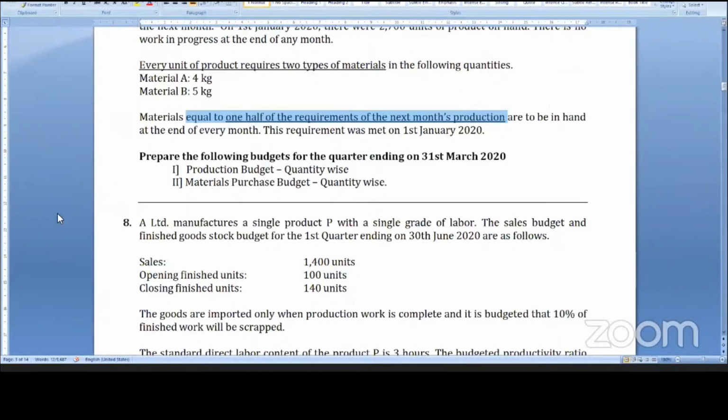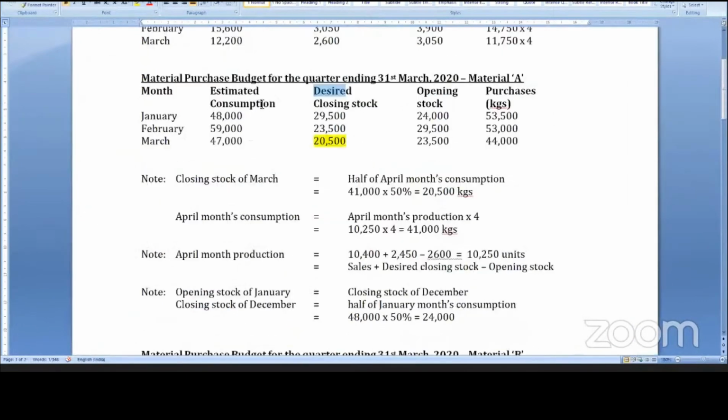Closing stock is half of next month's consumption. For example, next month consumption 59,000, half is 29,500. That is the February closing stock.